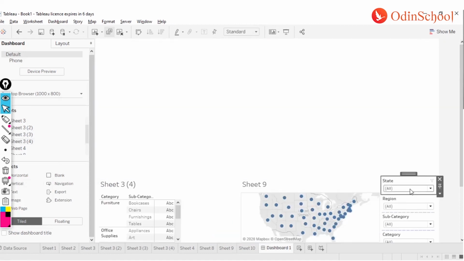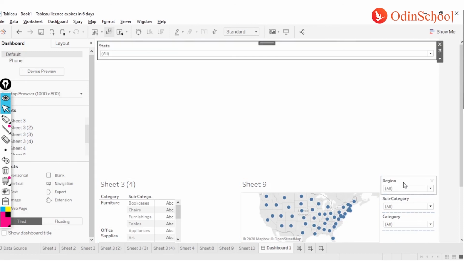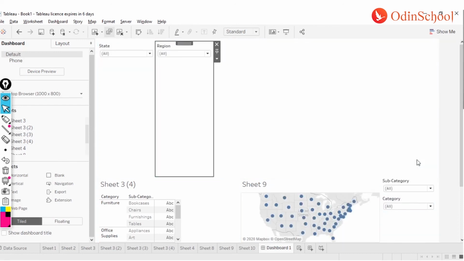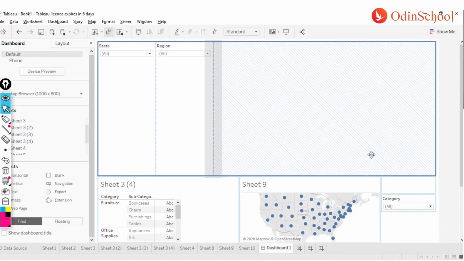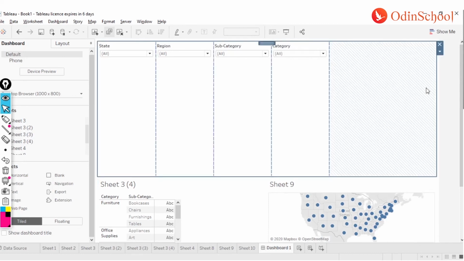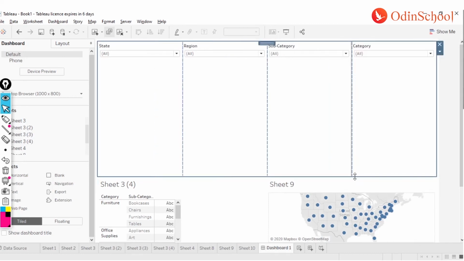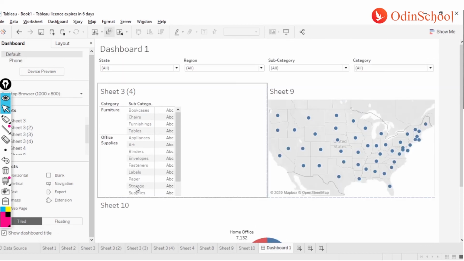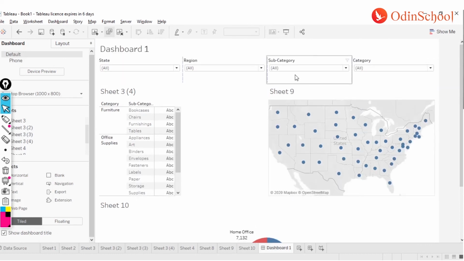I'm going to call all these filters into this container so that they come in this vertical position here by just dragging and dropping it. And I'm going to make it distribute evenly, make it over here on the top, and enable it. So now you have all these filters over here.